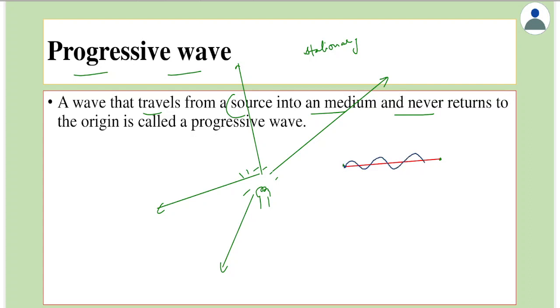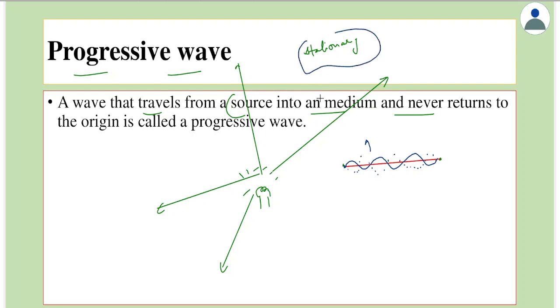But in this case, the waves travel to the other end, reflect and come back. So in this case, what we get is not a progressive wave, rather what we get is something called stationary waves. Whenever we have something to reflect the waves, could be a wall, could be anything else, when the wave returns, then they superimpose, producing stationary waves.